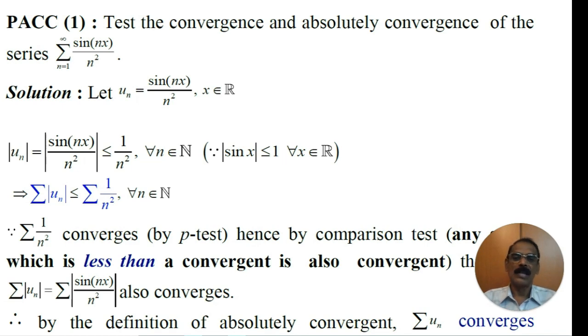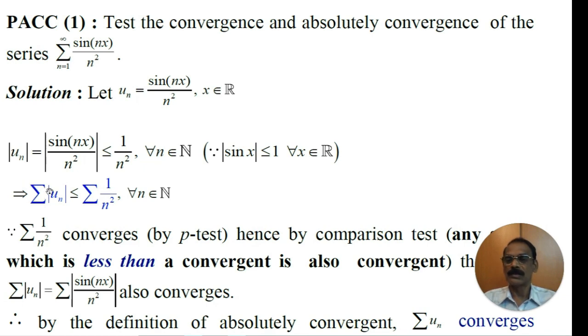We know that modulus of sin x is less than or equal to 1 and modulus of cos x is also less than or equal to 1 for all x belonging to R. Since x can take any real value, the modulus of sin x is less than or equal to 1. Therefore, modulus of sin of nx is less than or equal to 1. Therefore, modulus of un, equal to modulus of sin of nx by n squared, is less than or equal to 1 divided by n squared. It is true for all n.